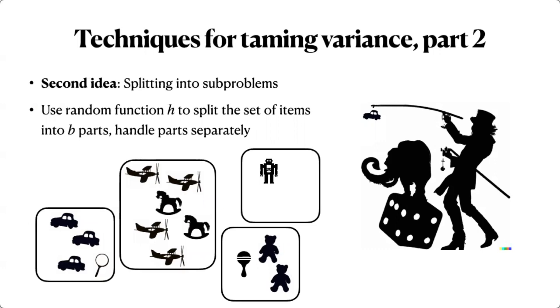So now the planes are together with the horses, the cars are together with the magnifying glass, and so on. And each of these problems seems more manageable, right? And again, we don't really pay much to do the splitting, because we can store one of these hash functions that basically assigns a random part to each item. Okay, and now we can do the estimation for each part separately, and you can also show that this actually reduces the variance.